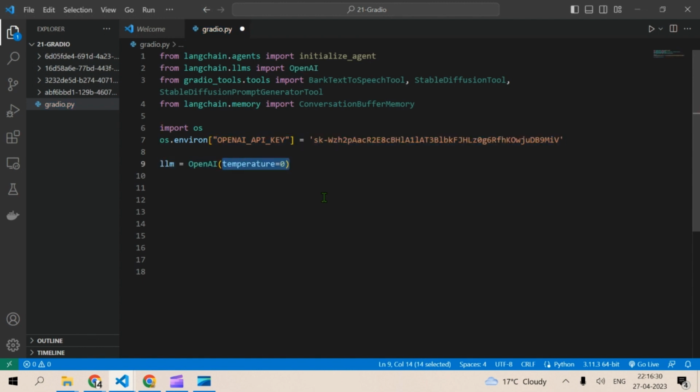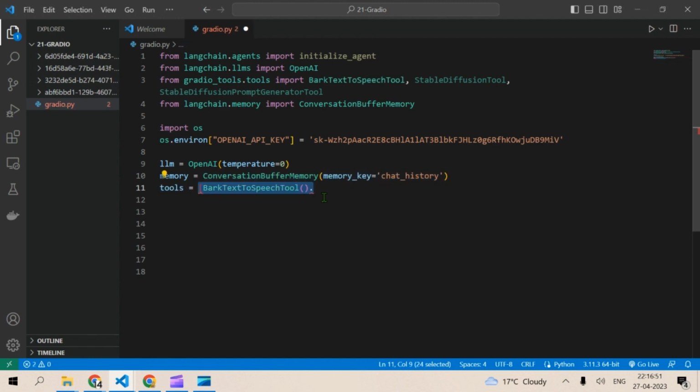LLM equal to OpenAI, temperature is 0, which means there is no creativity. If you set temperature equal to 1, then there is maximum creativity. So we don't want any creativity here right now. We're just keeping it temperature 0. Next, we write memory equal to ConversationBufferMemory, memory key is equal to chat_history.